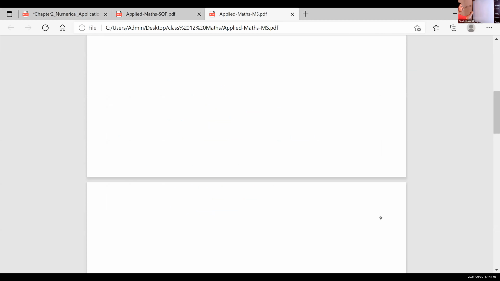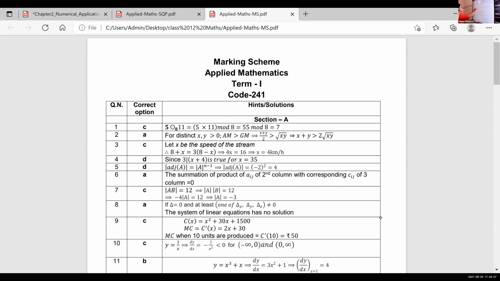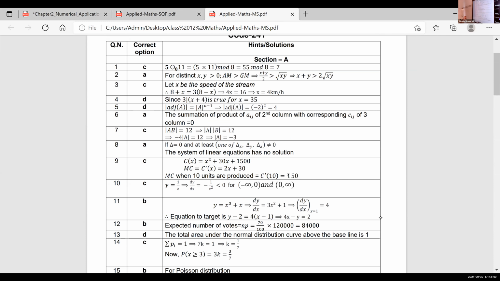Okay, so we go through the answers. Note down. First one, fifth one, answer is 4, isn't it? Again, the elements get changed, so it is 0. Next one is -3. At least one of the values is not equal to 0 means what we learned? No solution. There is no solution. Okay, it has no solution.